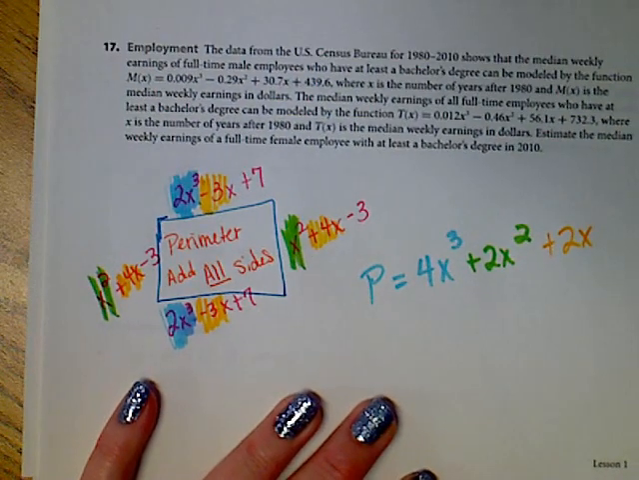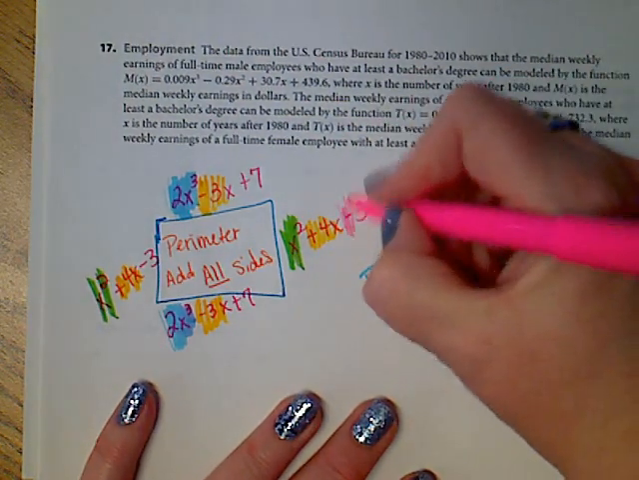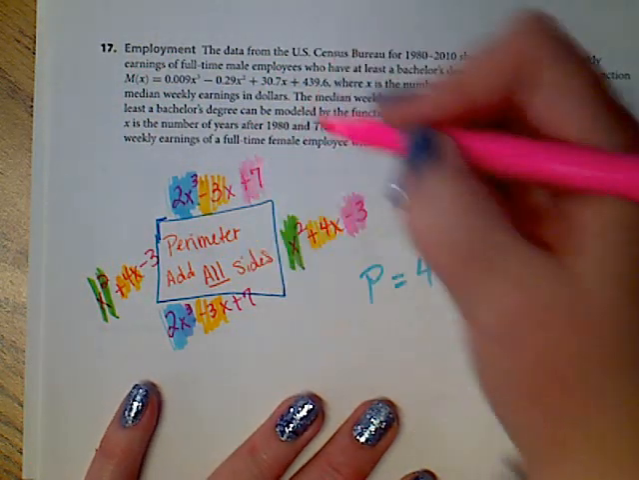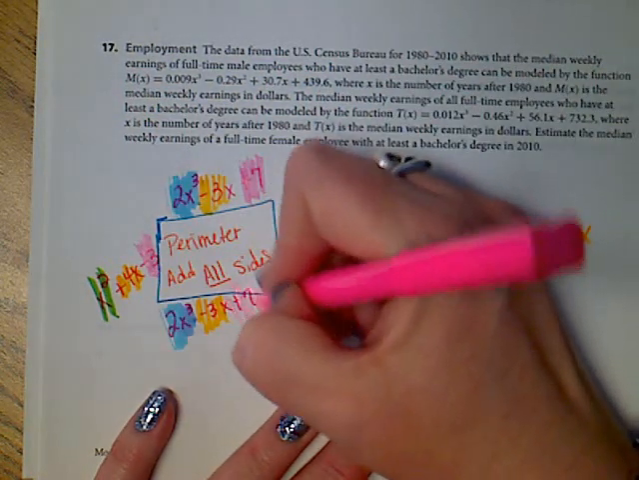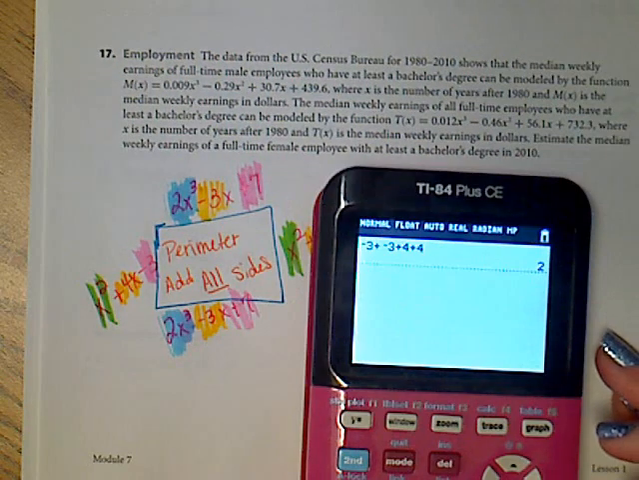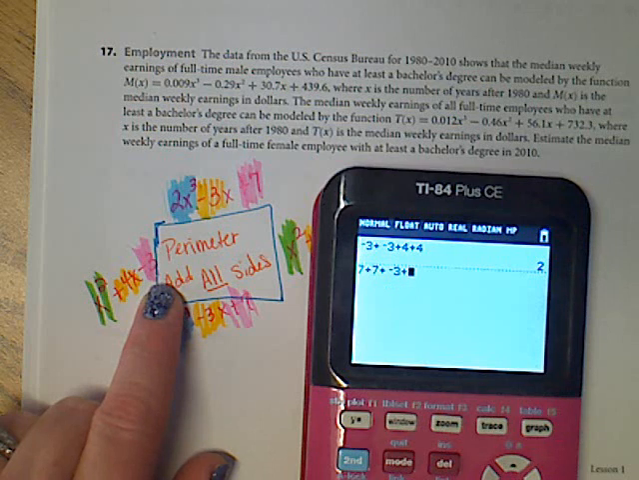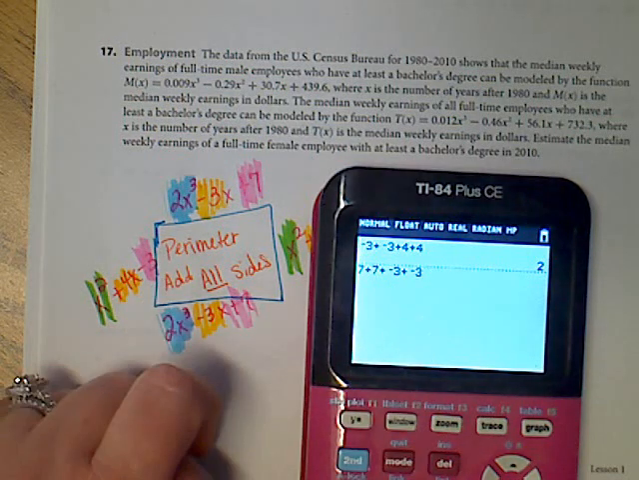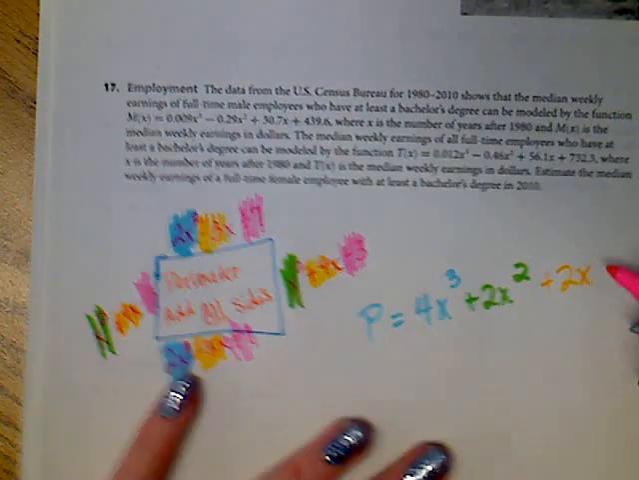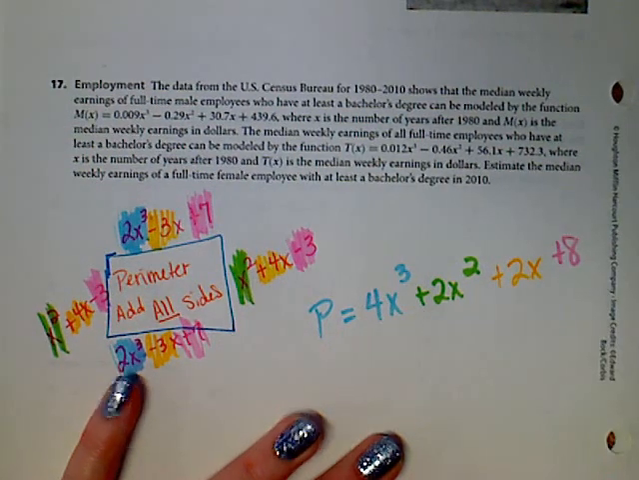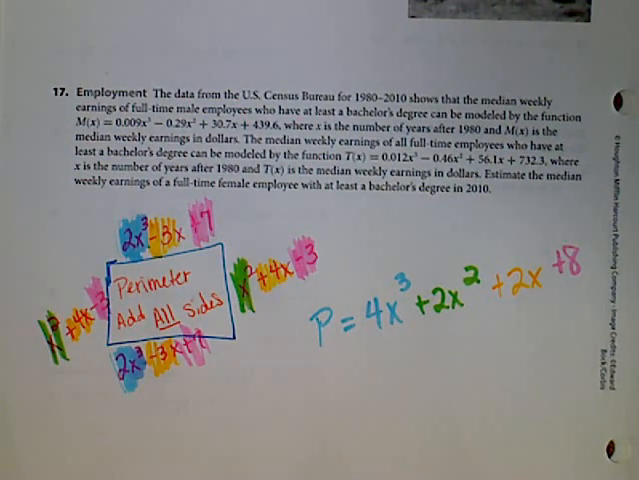And then last but not least would be my constants. I got negative 3, positive 7, negative 3, positive 7. So in my calculator, 7 plus negative 3 plus negative 3. I should have 2 of everything. And I get positive 8. That is my perimeter. So when you're finding the perimeter, you add all the sides. I don't care what the shape looks like. It can be a rectangle, a triangle, a parallelogram. It doesn't matter. You add all the sides.